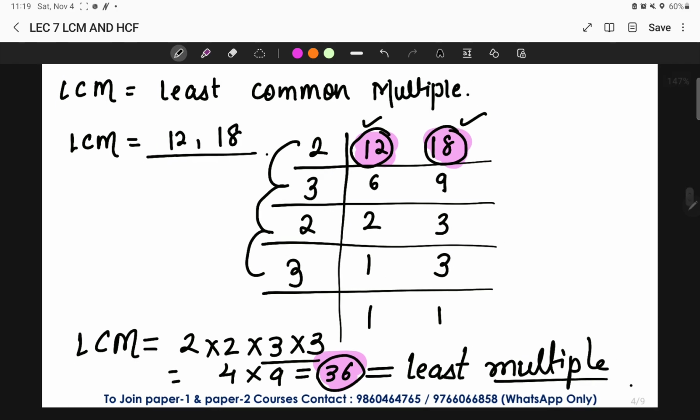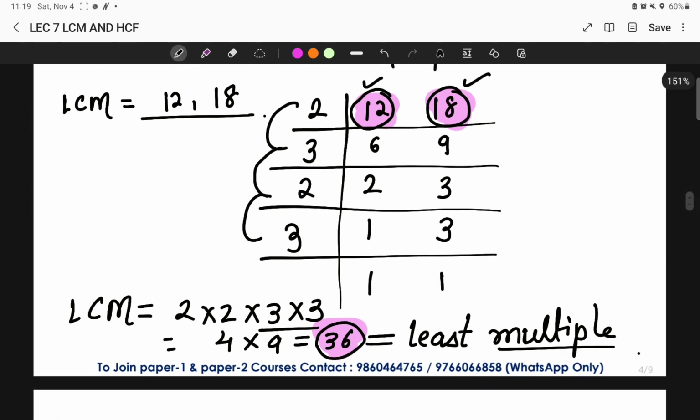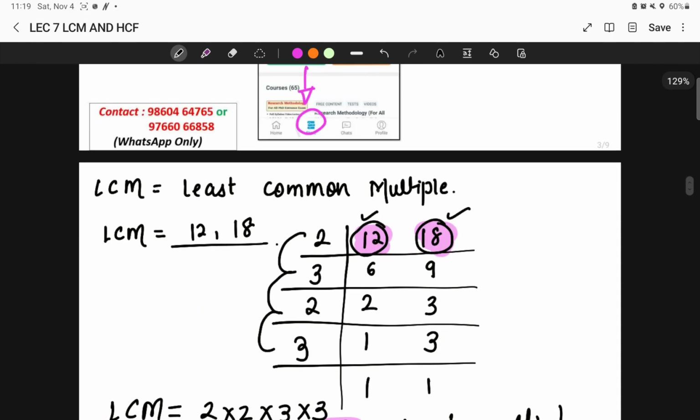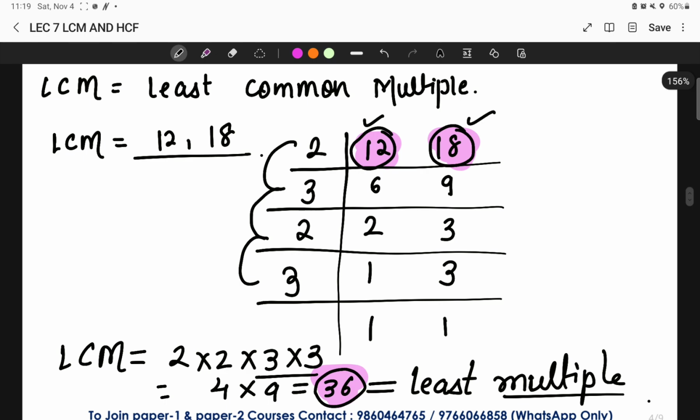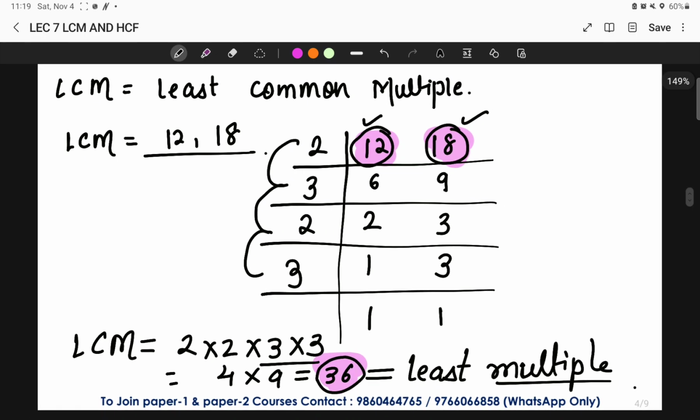Okay, so we are basically finding or extracting a number which comes in the table of the given numbers of whose required LCM has to be found, right? So here we were finding the LCM of 12 and 18, right? So in case of 12 and 18, 36 is the multiple of 12 and 18, and which is the least multiple. Okay, so hence it is called least common multiple. That is nothing but LCM. I hope you have understood what exactly the LCM is.